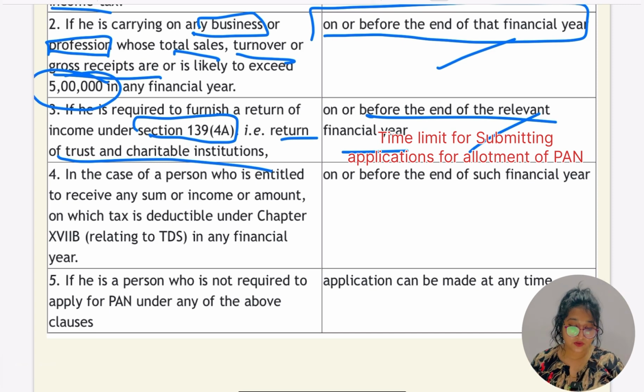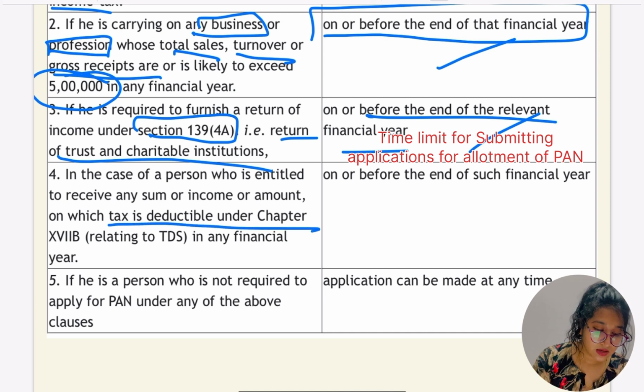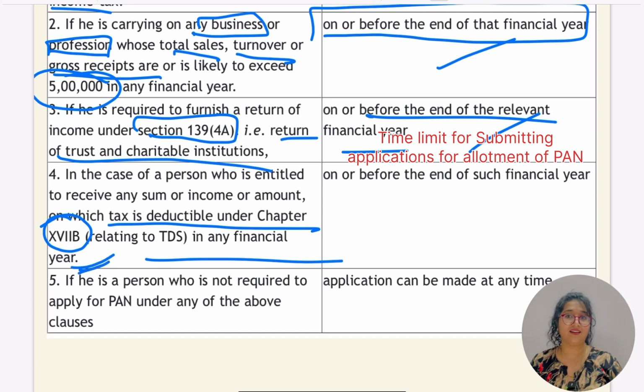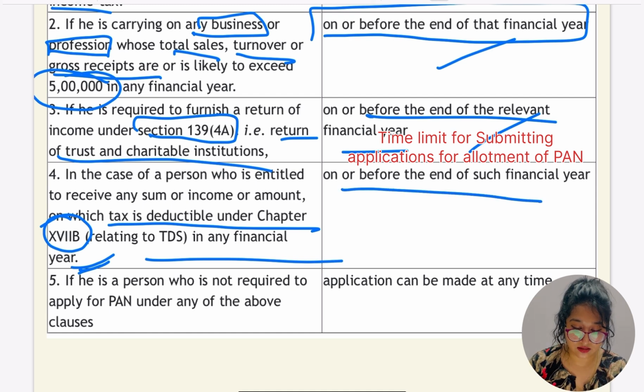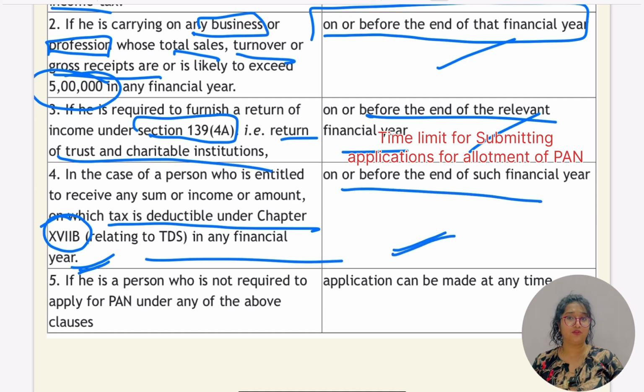In case of a person who is entitled to receive any sum, income or amount on which tax is deductible under the chapter related to TDS in any financial year, in this case again they have to quote the PAN number on or before the end of the financial year. Hope this point was clear.